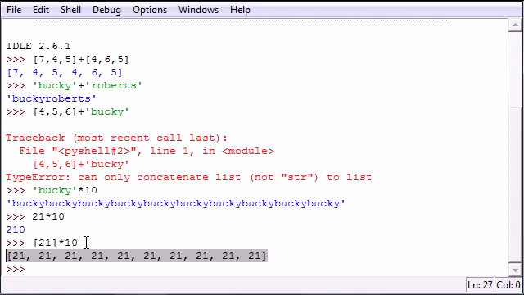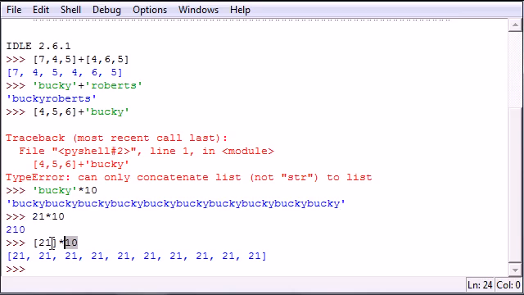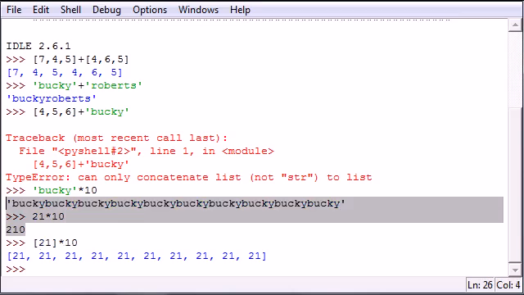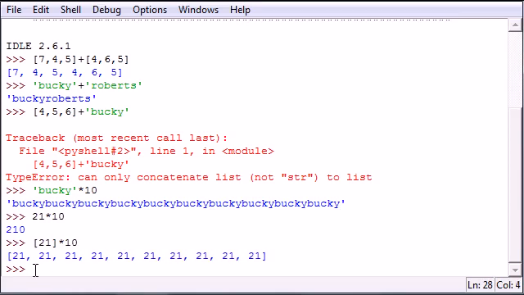So these are two different ways. If you tried this and got this result, or you tried this and got this result, then that is what you were doing wrong. There's a difference between how to multiply numbers and how to multiply items in a list. So take note of that.